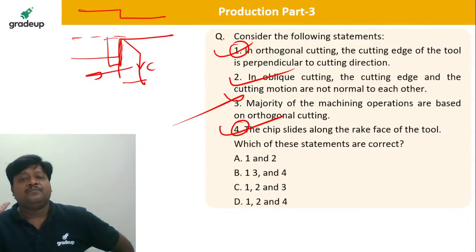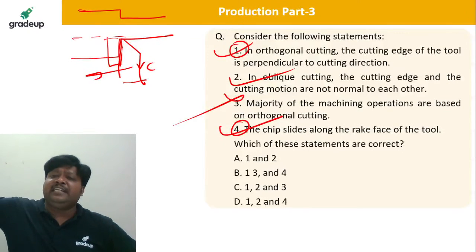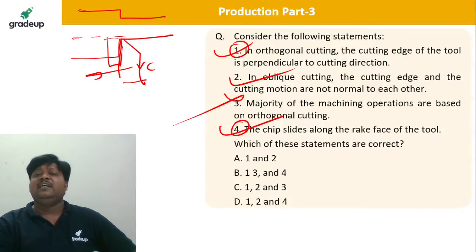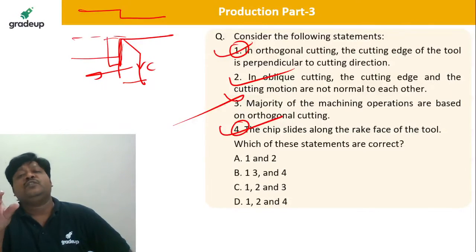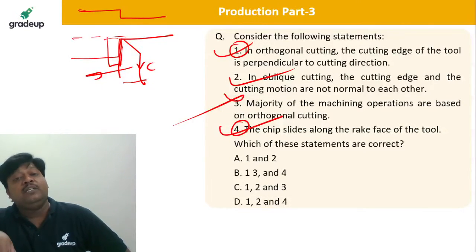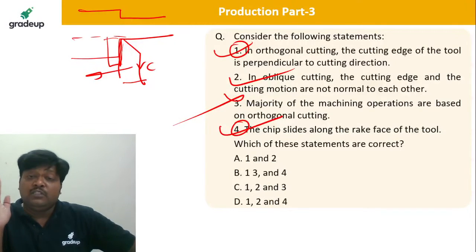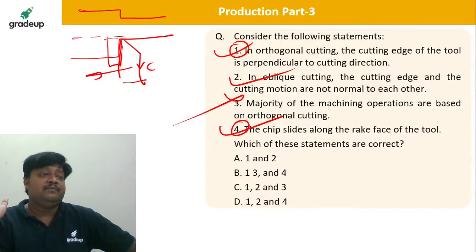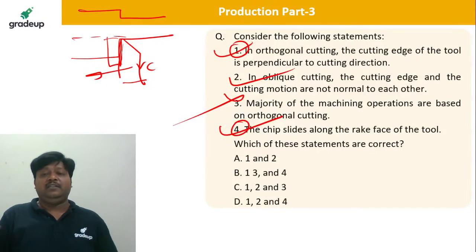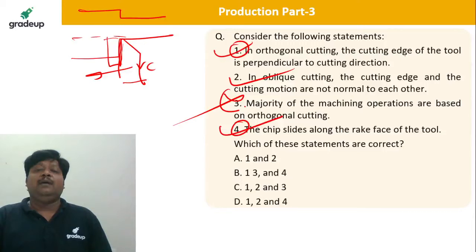Even when you say it is an orthogonal operation, over a longer time the orthogonal cutting operation also gets converted into oblique cutting. Please remember, any operation being 100% orthogonal is a wrong statement. So 3 is absolutely wrong.